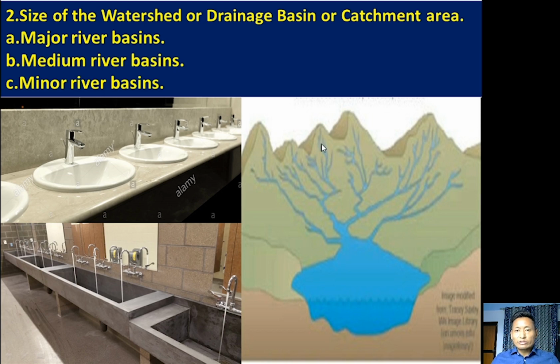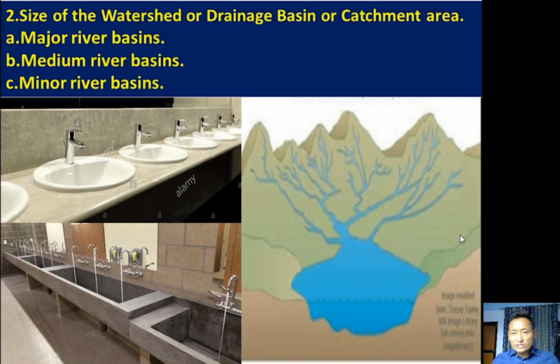Watershed means that during the rainy season, the raindrops join a small tributary. This small tributary joins another bigger tributary, and again a bigger tributary. So the rainfall from all these areas goes to a common water body or river system. That is one watershed, drainage basin or catchment area.